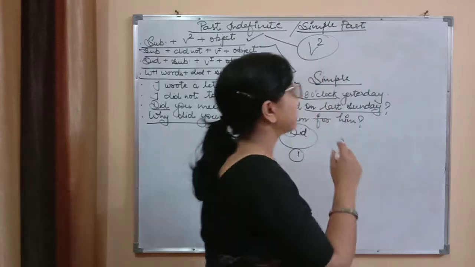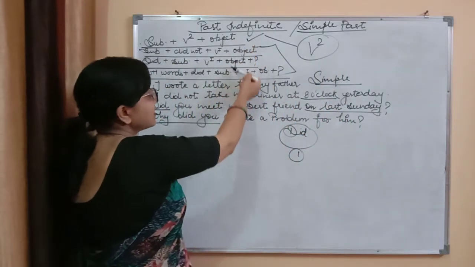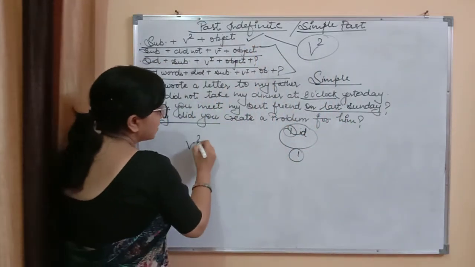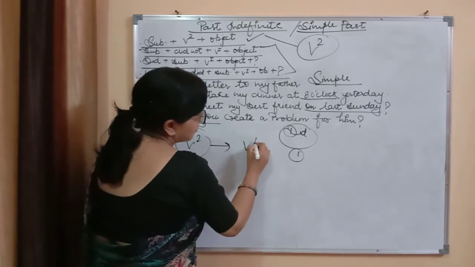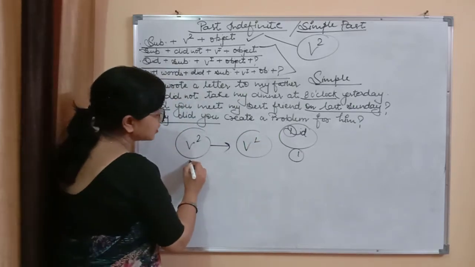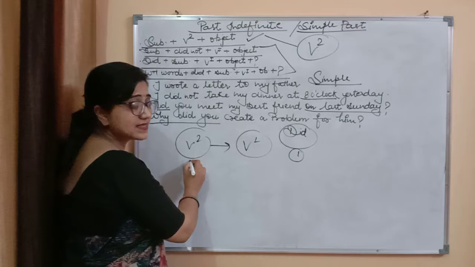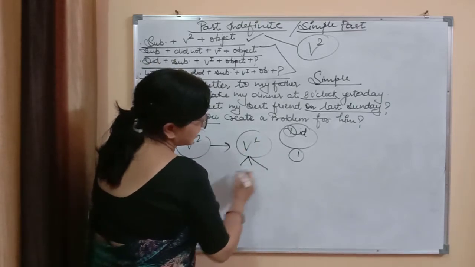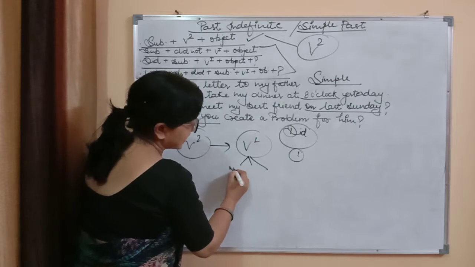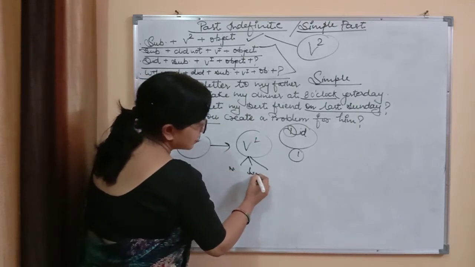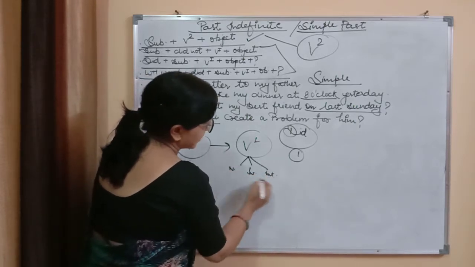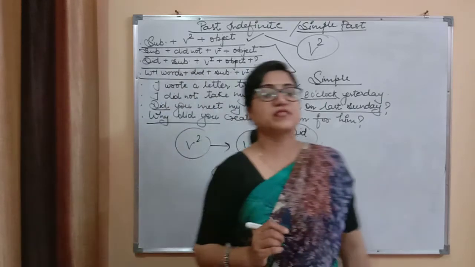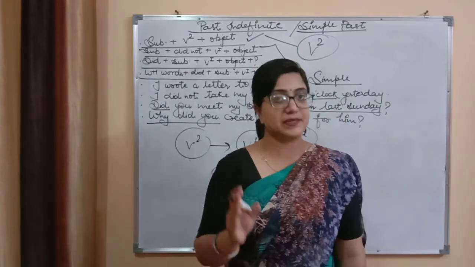The main difference between simple and all these sentences is verb second to verb first. Means verb second you have to use only in simple sentences, simple past, and verb first in three sentences, means negative, interrogative first and interrogative second. In all these three types of sentences you have to add did.